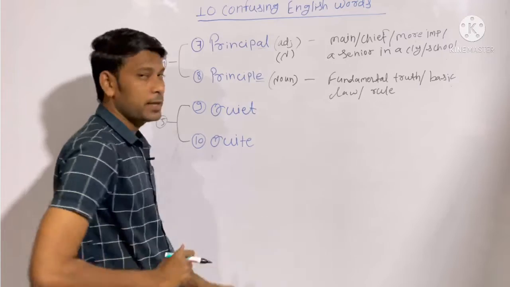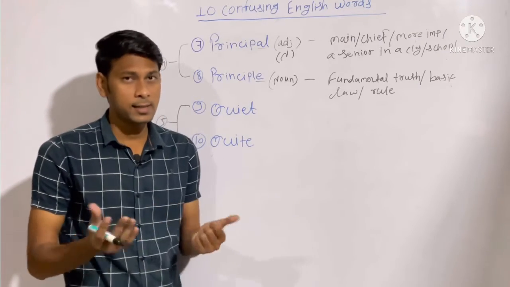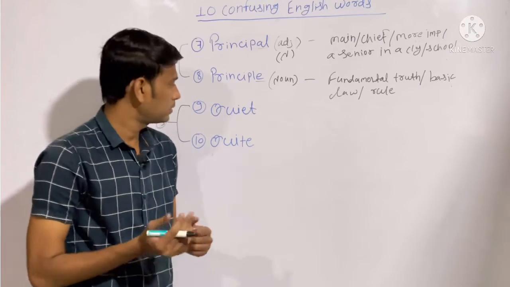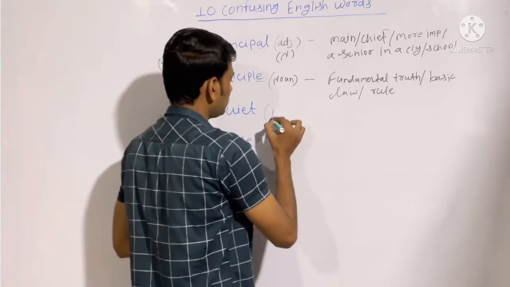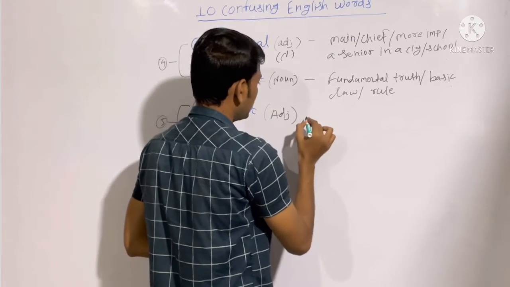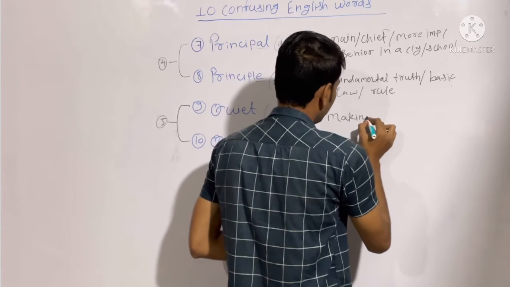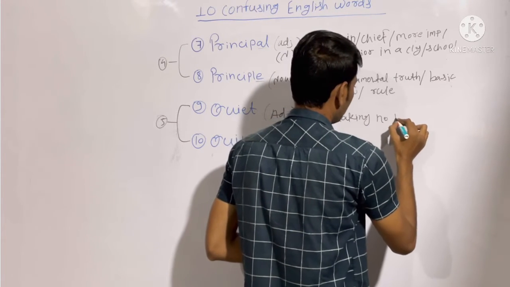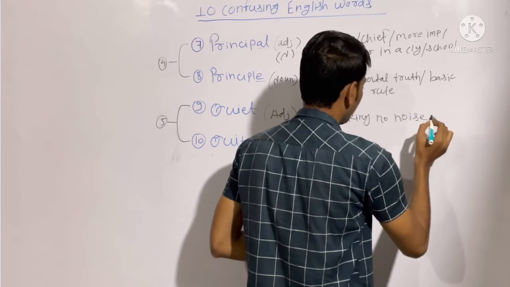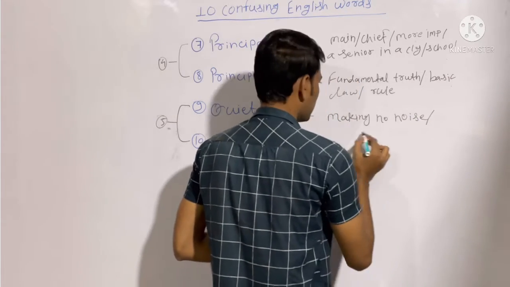Now quiet is an adjective which means silent, or making no noise. Let me write the meaning. It is an adjective, making no noise, or you can say silent.